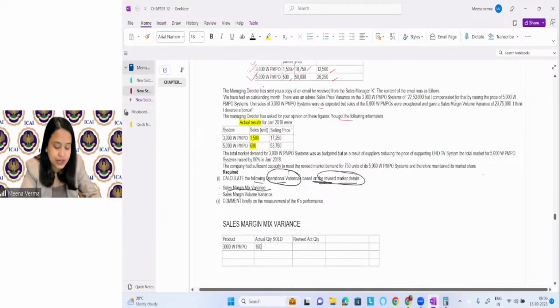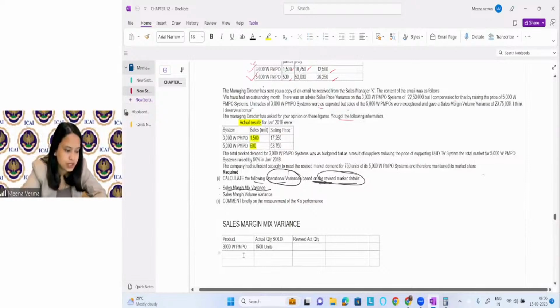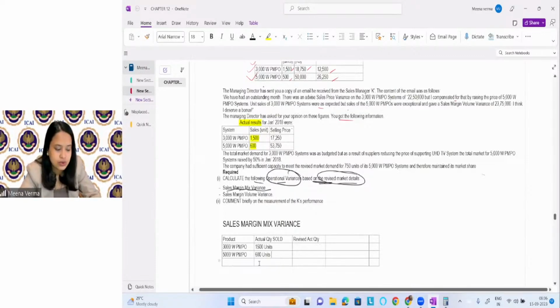It is mentioned 1500 units is the actual quantity we are selling. The next product is 5000 watt PMPO. What is the actual quantity sold? 600 units. What is the total unit here? I can see 2100 units is the total quantity. We can take the total quantity here, 2100 units.